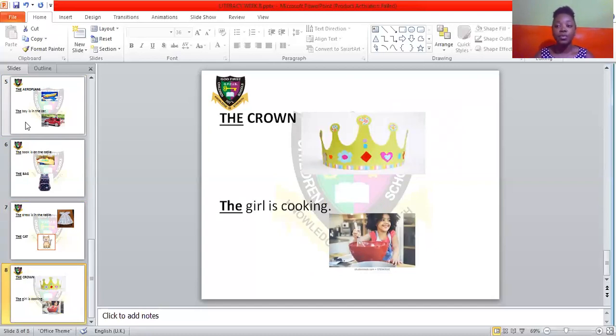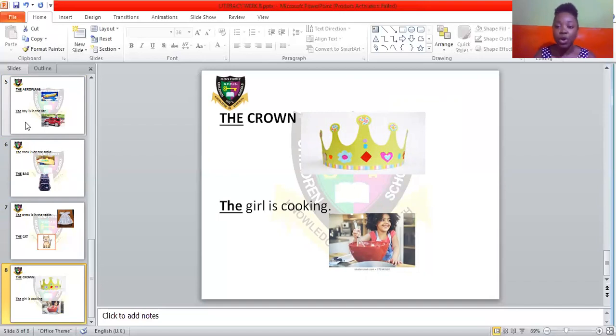Our next example, we have the crown. As I'm looking for, I'll tell you where is my yellow crown. If other crowns are blue or silver or gold, and then I come and tell you where is my yellow crown, you tell me the crown is with me. I am with the yellow crown. I am with the crown.